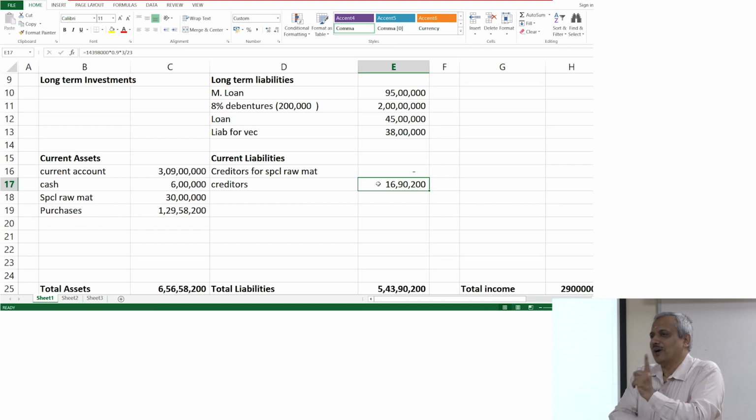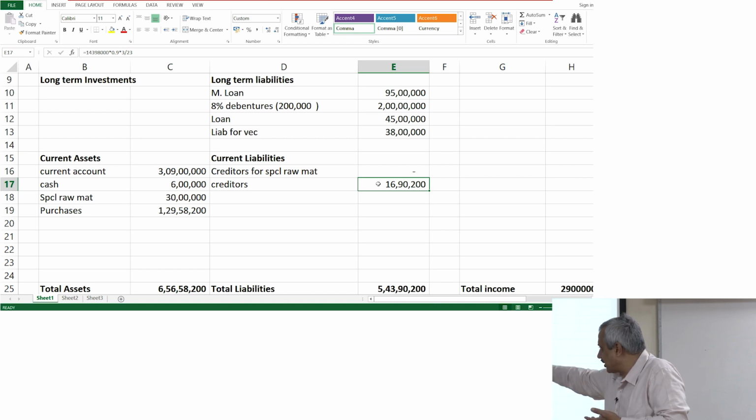In a discount, what is the value of the good that you have got? In that case, the value of the good that you have got is worth 30 lakhs. So that extra, you have got it at a discount. You have got the value of 30 lakhs, but you have paid less than 30 lakhs. So that's an income for you. Agreed? In this case, what is the value of the good I have got?